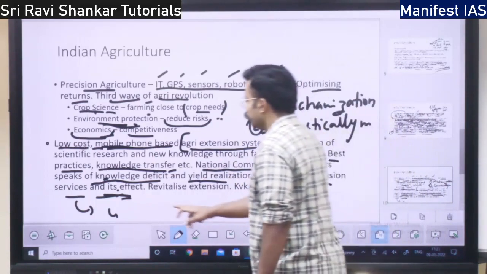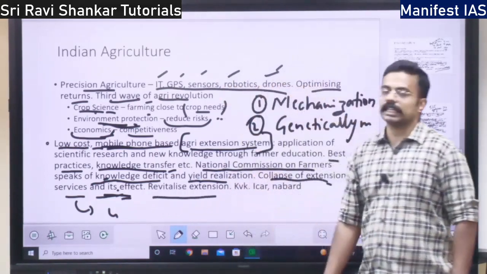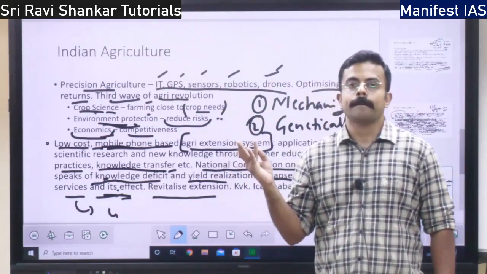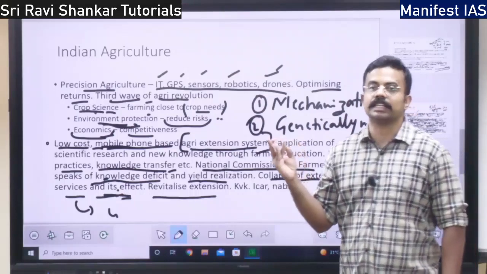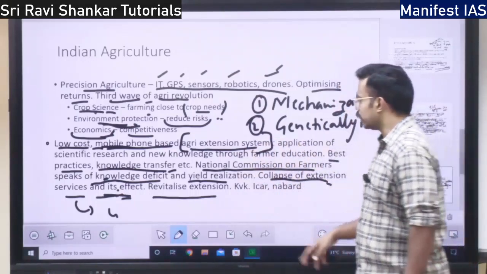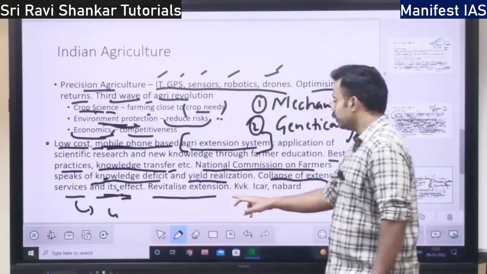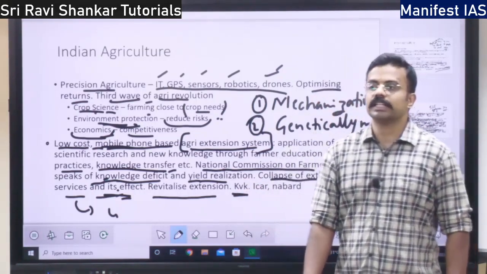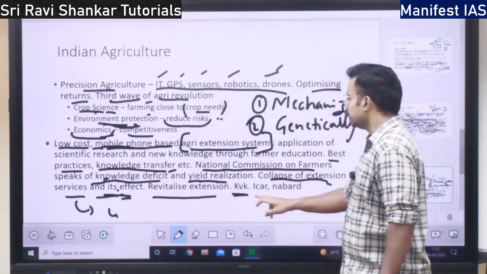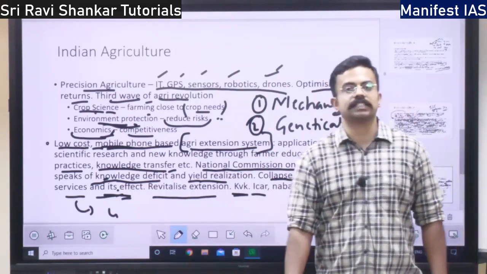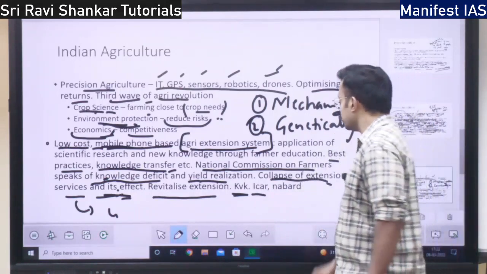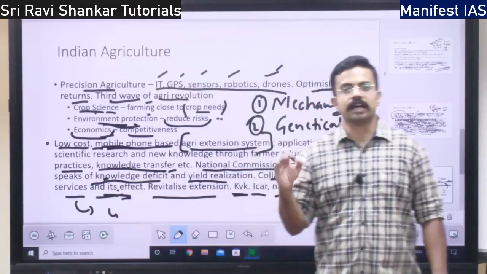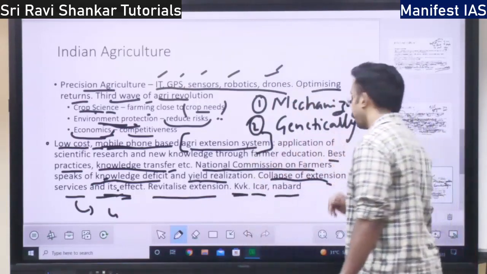Next, what should we do? We should revitalize the extension. That is, scientific research and knowledge should be revitalized and reapplied in agriculture. So who is doing it? KVKs, Krishi Vigyan Kendras, are conducting the research. The Indian Council of Agricultural Research is conducting the research. Also, NABARD is supporting the research in the agriculture sector, that is the agricultural extension system, right?